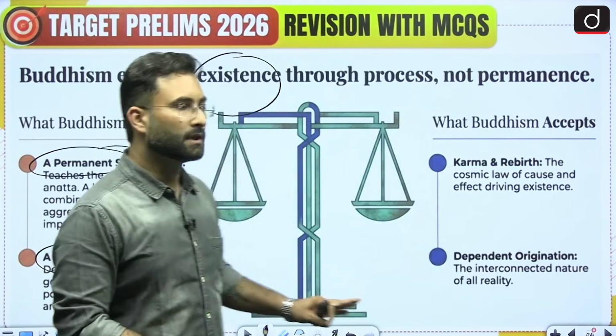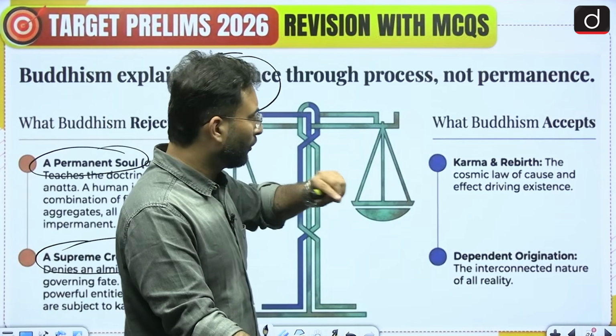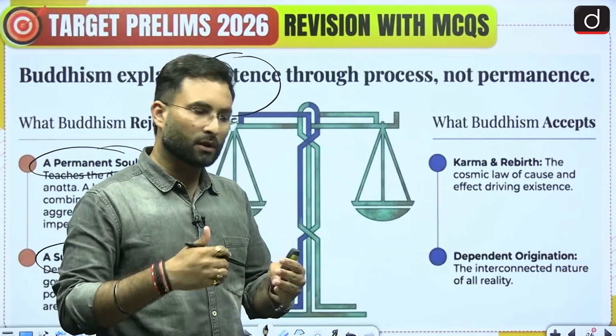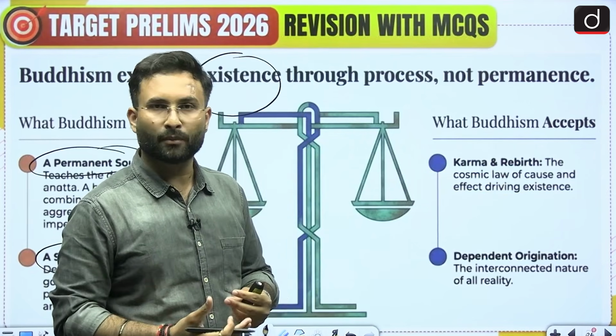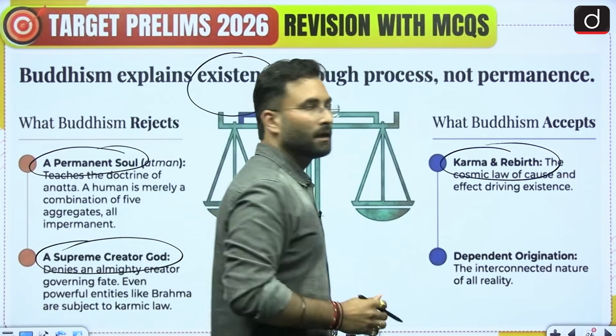Now coming to the traits which they uphold, or you can say follow. Here you can say karma and rebirth: on the basis of the kind of conduct there is, you will have a cycle of birth and rebirth. So that is their karma and rebirth. They will follow that kind of concept.